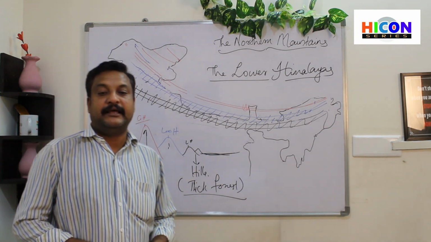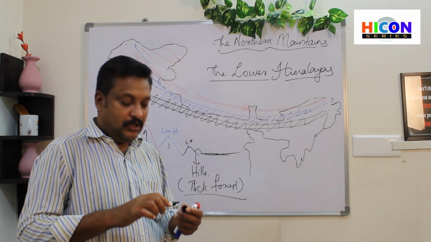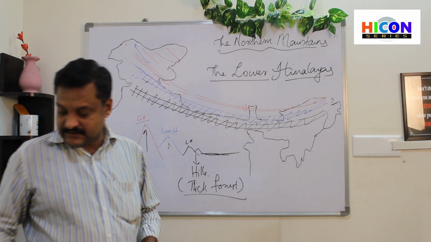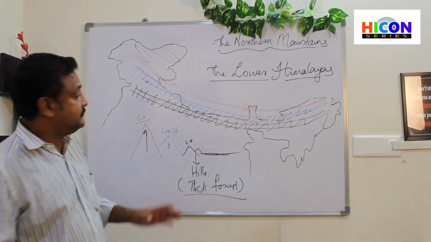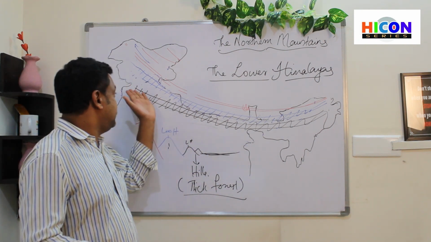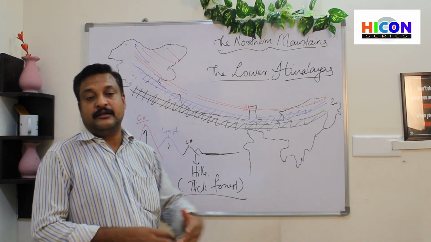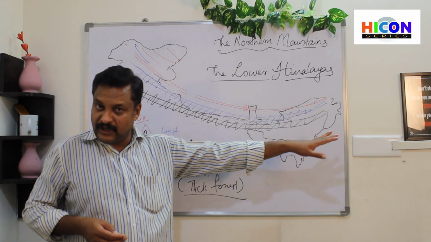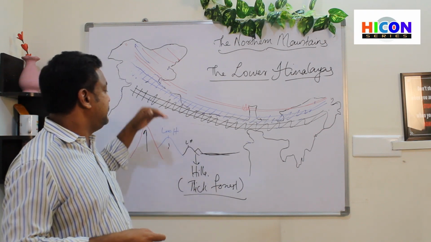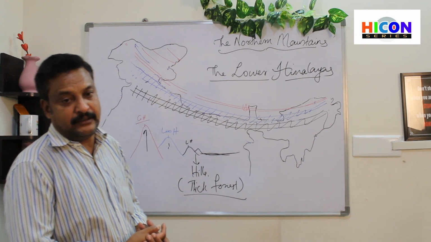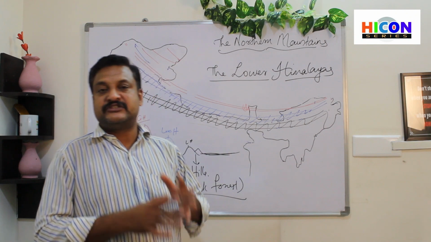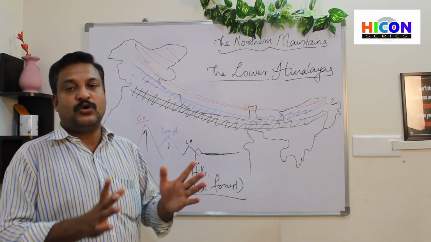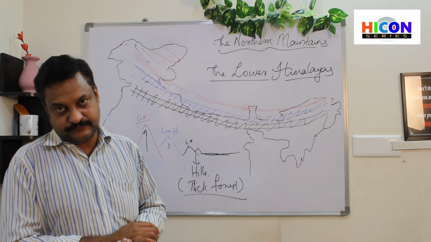So in the lower Himalayas a lot of forests are found, and this is the third parallel range, also known as the Shivaliks range. The Shivaliks of the lower Himalayan range is known as the storehouse of wood.